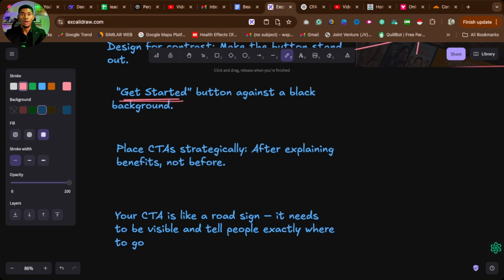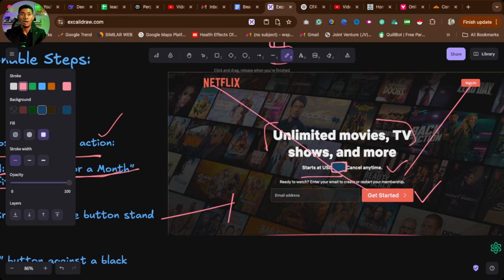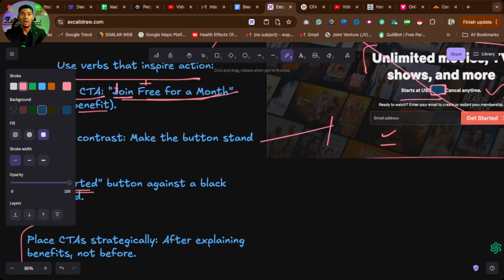So the next part here is CTAs, strategically. Look at the positioning. I told you, by the right hand side, just after you put your email. So strategic. Very, very good. And in the same line, they're not taking you to line 1, line 2. The same line, the part where you are going to take action, we need to limit the journey. So the person just needs to put his email and just click get started. And this is very, very strategic.